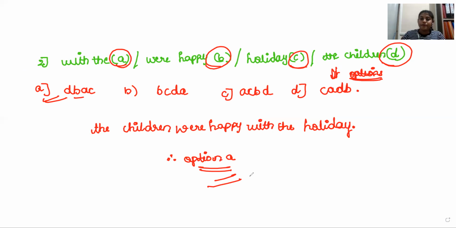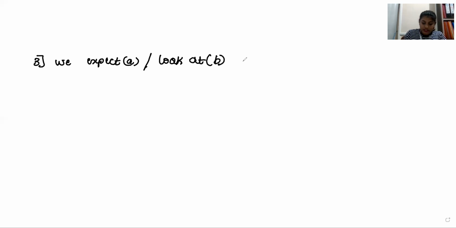Is it understood? Yes, we'll move on to the next question. The next question is: we expect A, and then look at it is B, look at it is B, and others not to, it is C, and then or bad qualities.